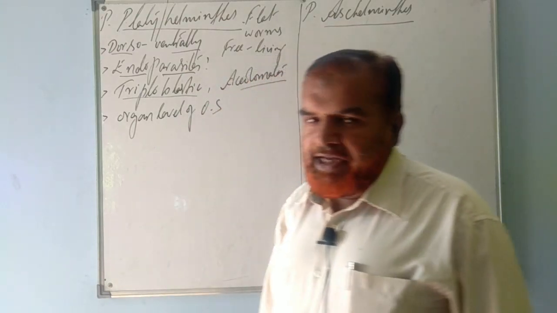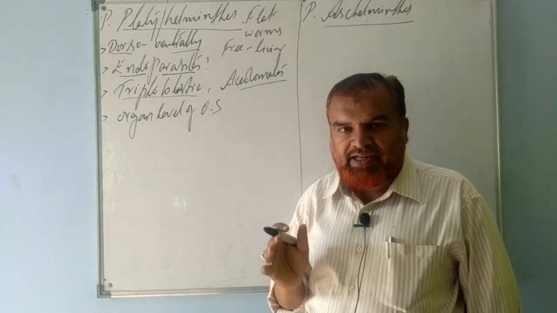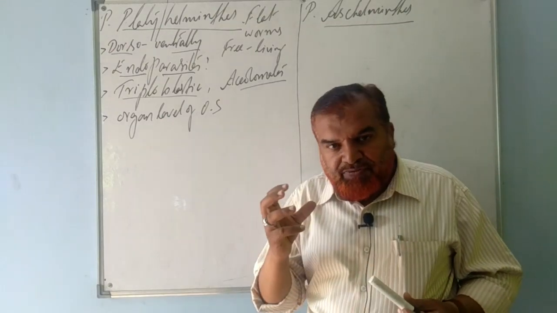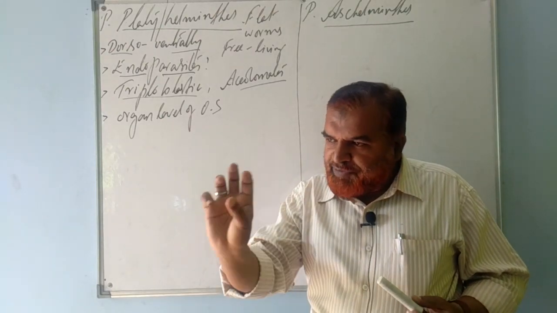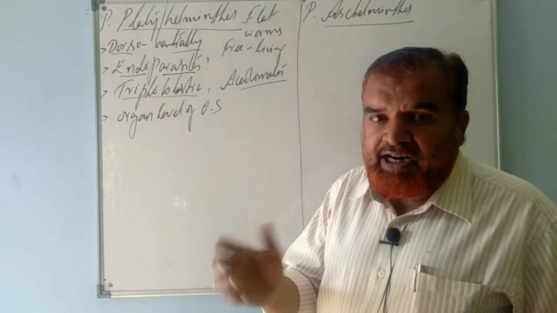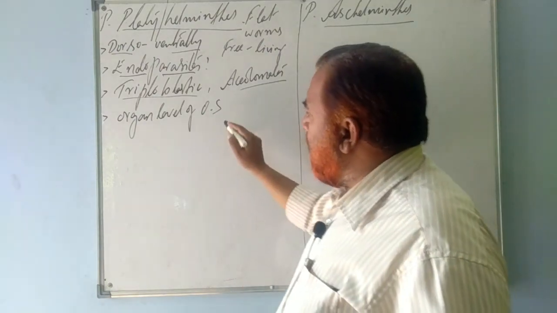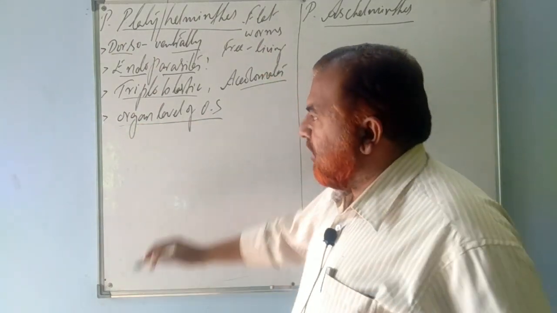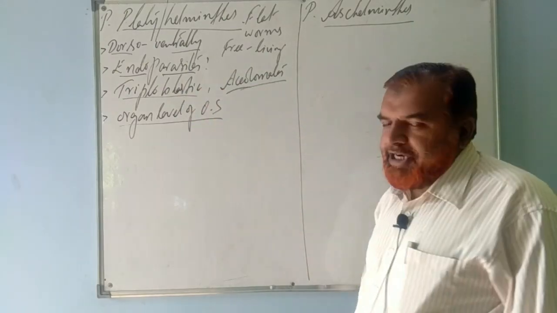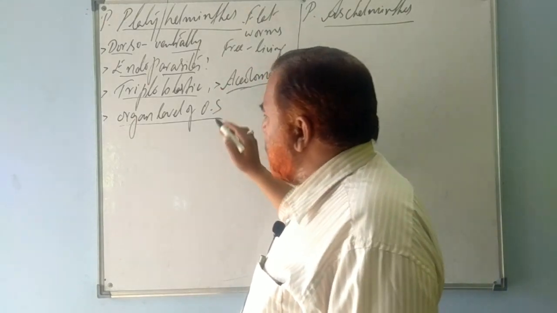Then they have an organ level of organization, which means the different physiological functions, like digestion and excretion, will be performed by specific organs. Such a type of level of organization is referred to as organ level of organization. These animals are triploblastic, with three germ layers, and acoelomates, they don't have a body cavity, fine.